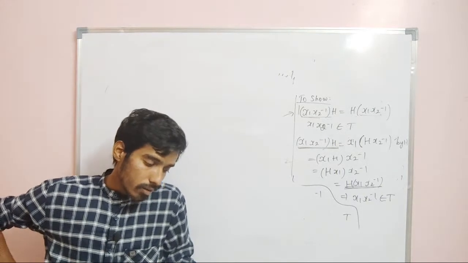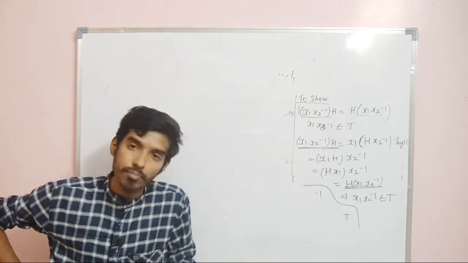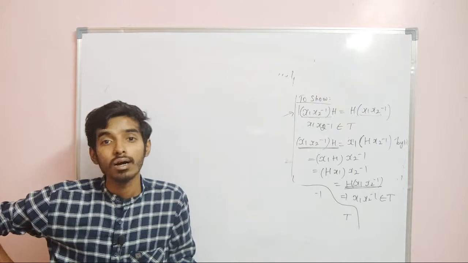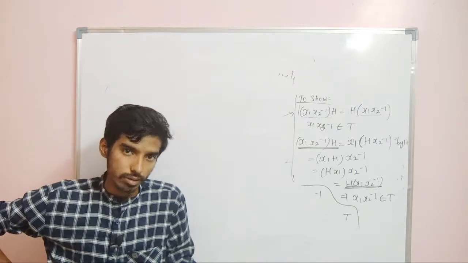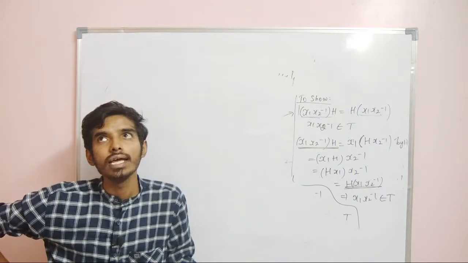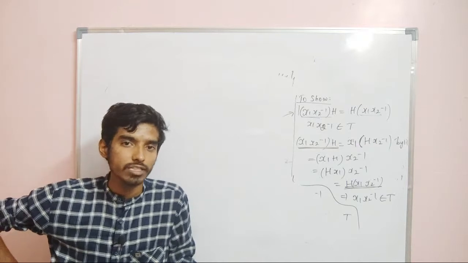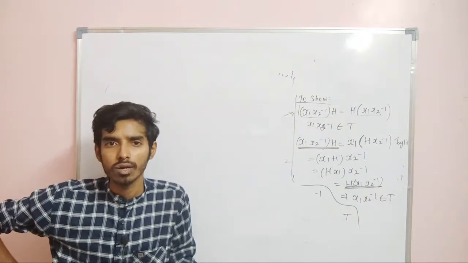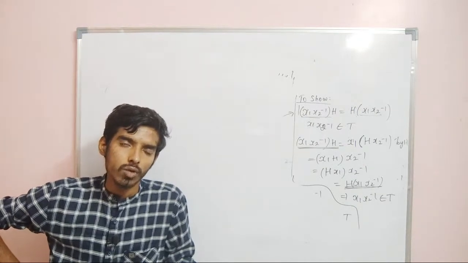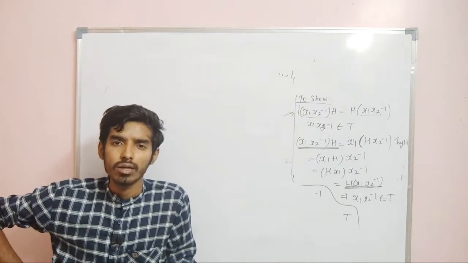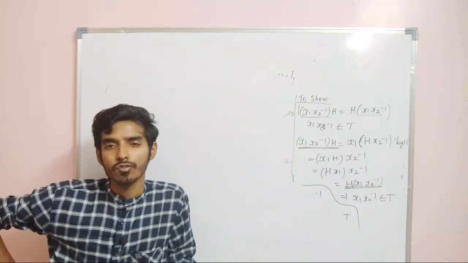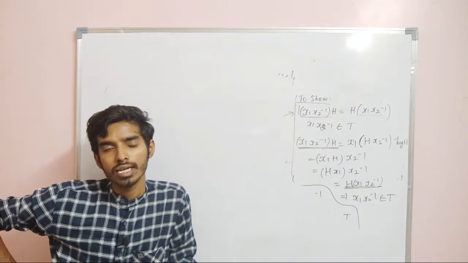Can a non-abelian group have an abelian subgroup? It is possible, right? It is possible for a non-abelian group to have an abelian subgroup. For that we will take the symmetric group S4. It is a non-abelian group of order 24. Now we just take a subgroup K4, right? So you just take K4.